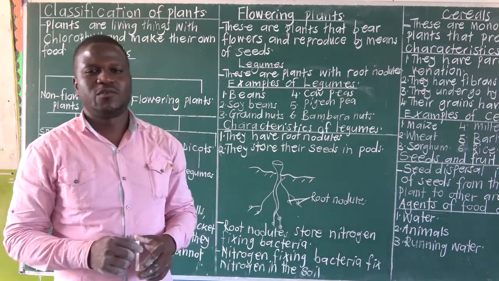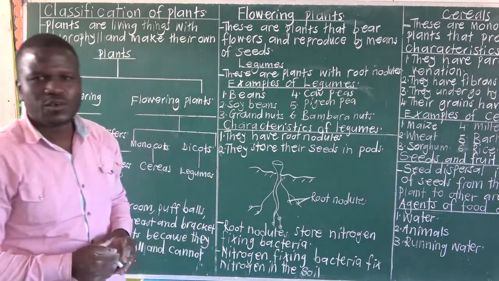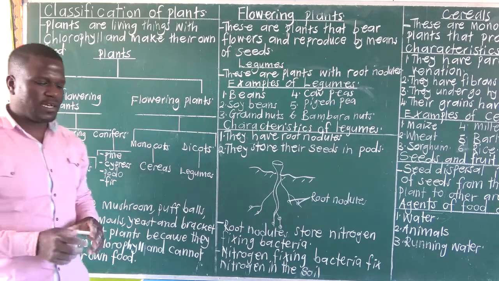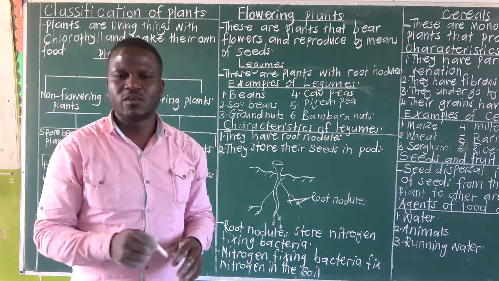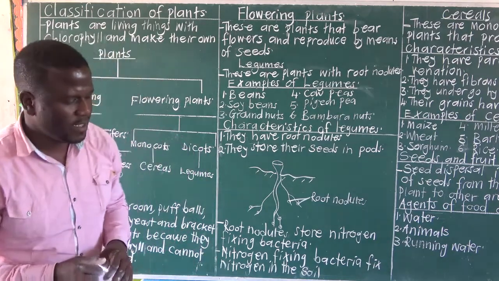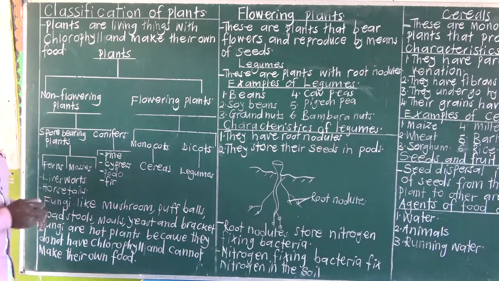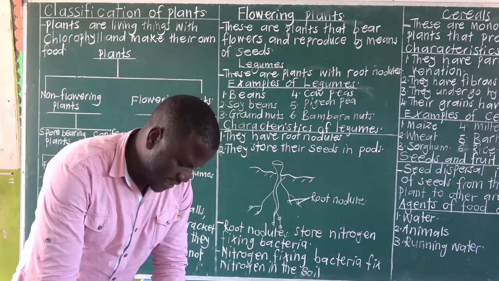I'm going to take you through Primary 6 Term 2. We are done with Term 1. Now we are looking at Term 2. So if you have not acquired the Term 2 booklet for science, please come to school and get one because they are ready so that you can follow us on online classes.